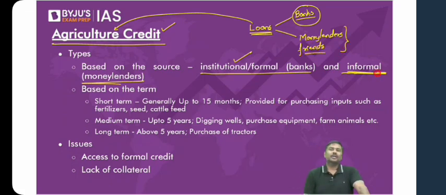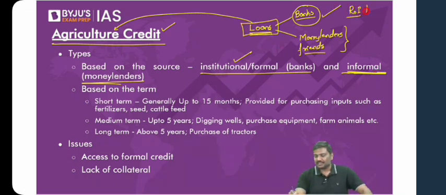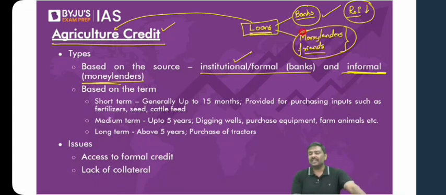Informal credit. Now, what is the basic classification here? Whenever you get loans from the formal sector, the rate of interest applicable is very, very low. Remember this. Whereas if you take loans from a money lender or friends and family, the rate of interest applicable is very high.